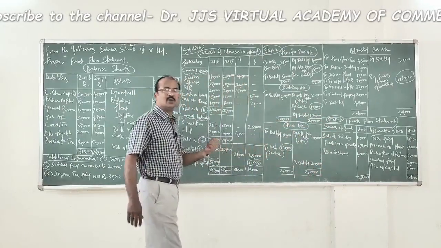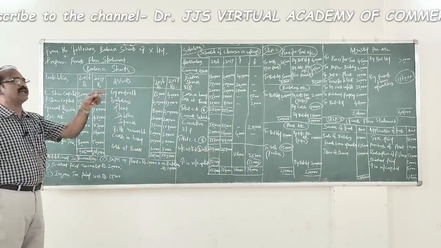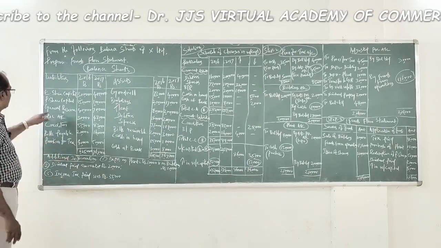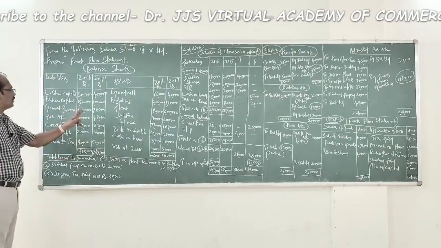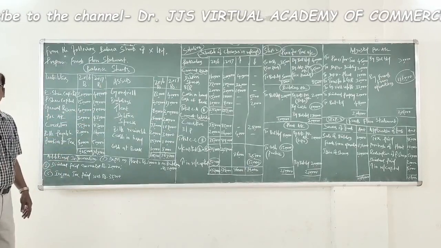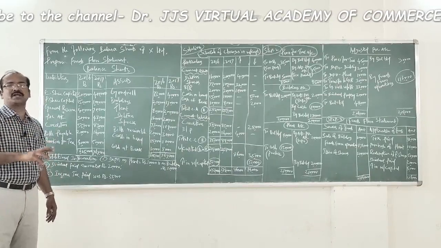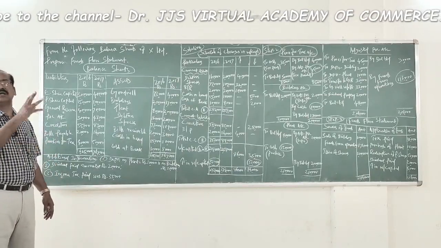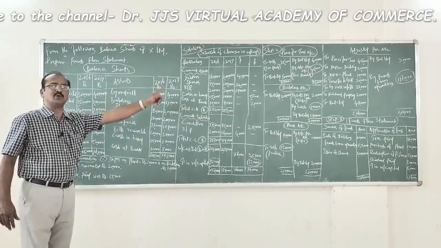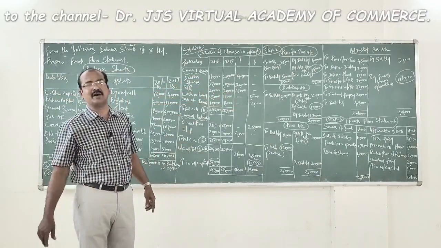Now let us go to the liability side of the balance sheet and find out, is there any item which could be recorded in the adjusted profit and loss account. Now look for any reserves. Yes, over here, general reserve, it was 40,000, now it has become 70,000 rupees. Therefore, you find an increase of 30,000 rupees in the value of general reserve, which is nothing but a portion of profit. The amount of 30,000 is transferred to general reserve. So find it there, to transfer to general reserve in the adjusted profit and loss account. This is a non-operating activity also.